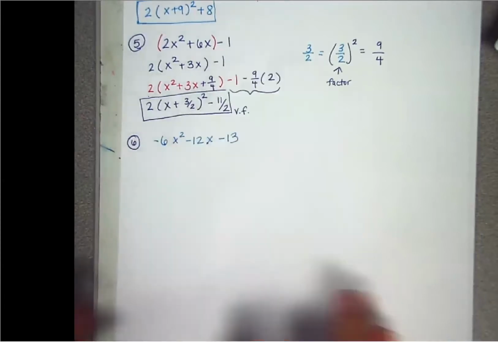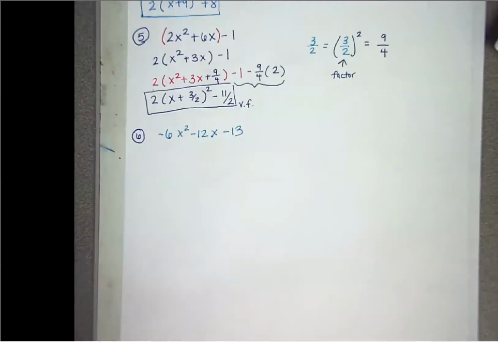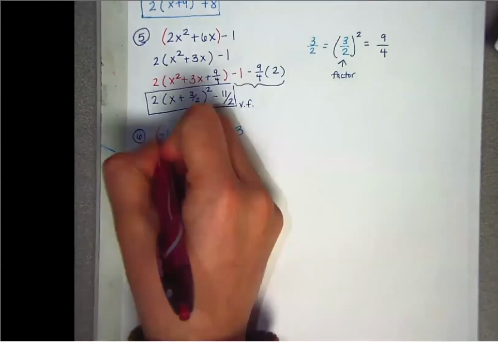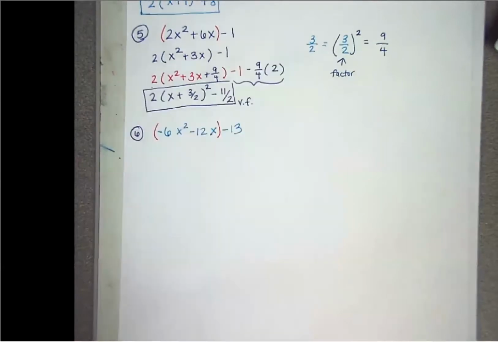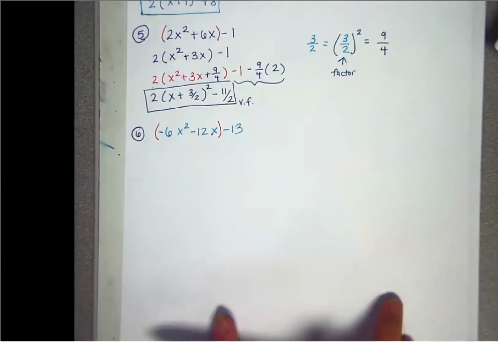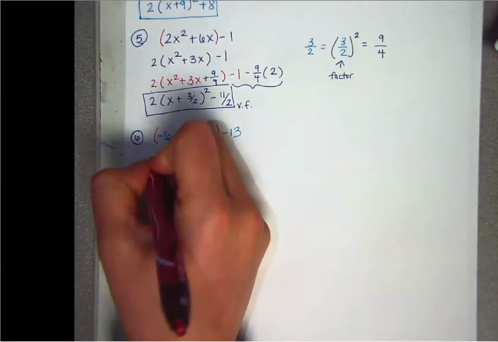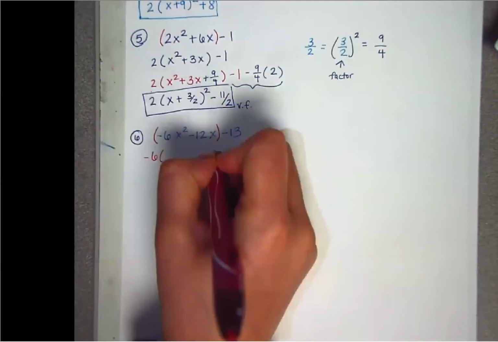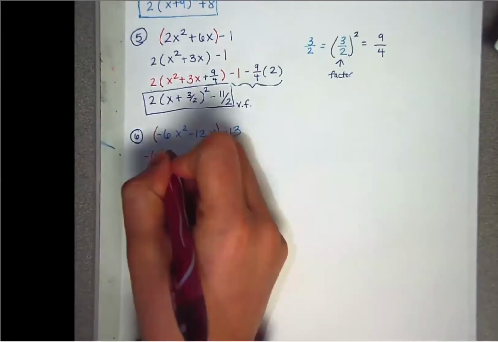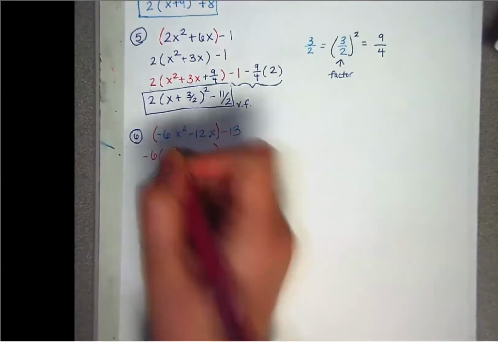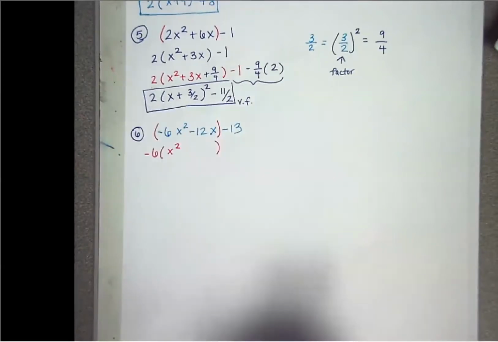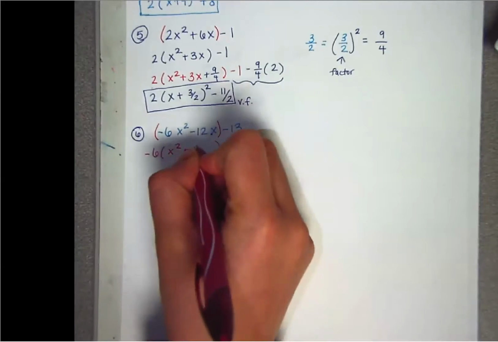So that is number 6. We need parentheses around the first 2. And there's a number in front of the x squared, so we have to reduce by negative 6. This is going to be x squared, which is what we want in every problem. And then negative 12 divided by negative 6 becomes positive 2x.